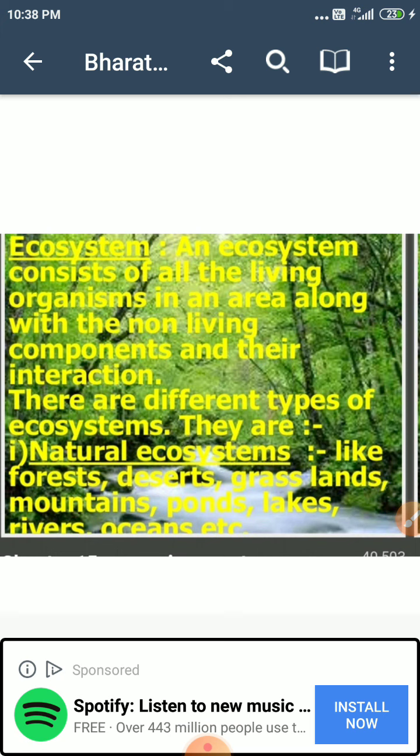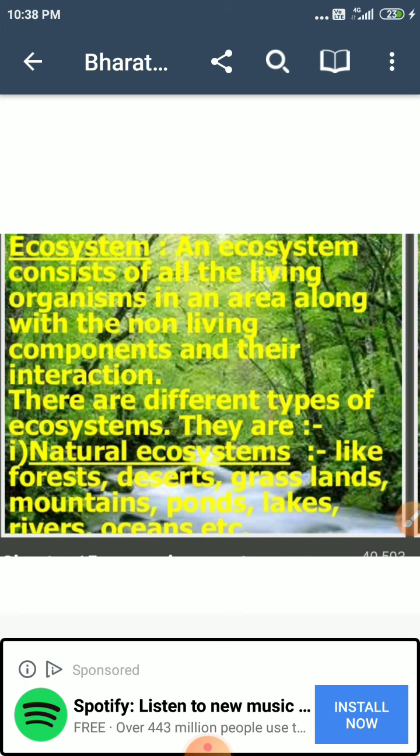So thus the various communities of living organisms, like plants and animals, along with soil, air and water of that region, form a self-sustaining or functional unit of the living world. Okay, and this functional unit or a system made up of living and non-living components which is capable of independent existence is called an ecosystem.